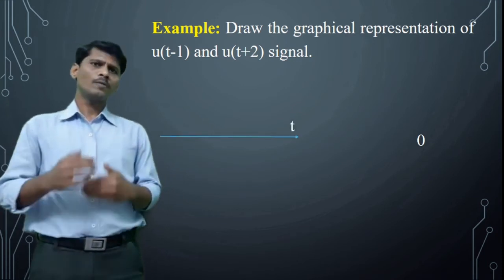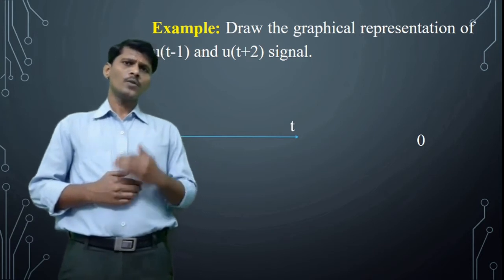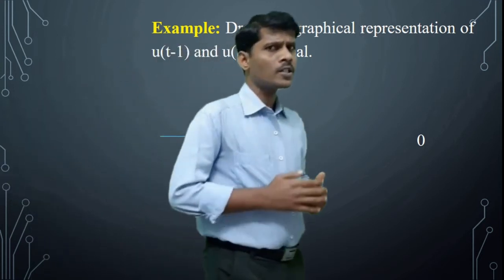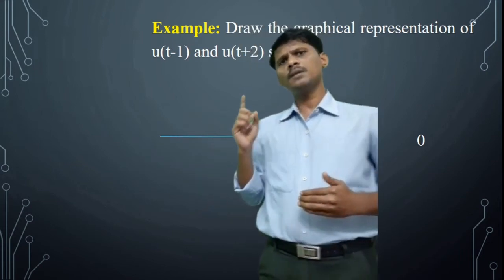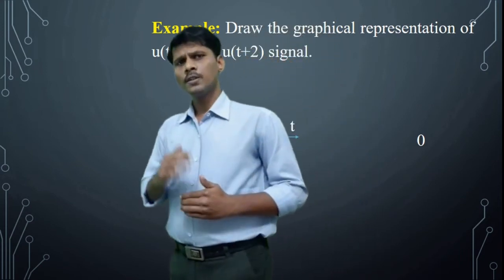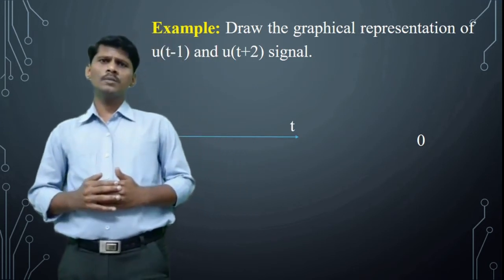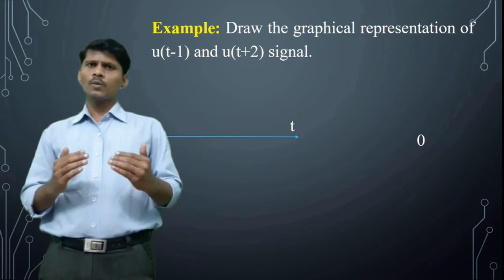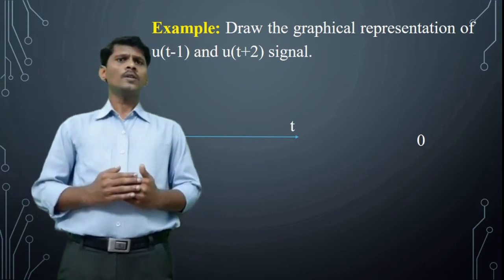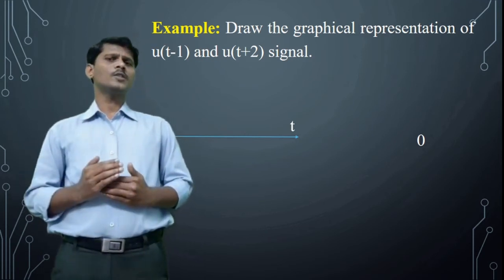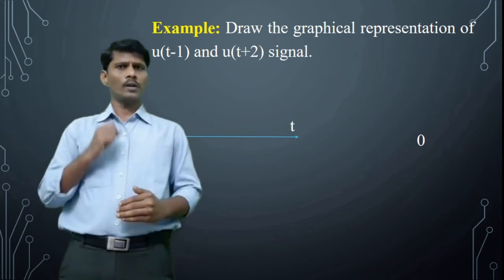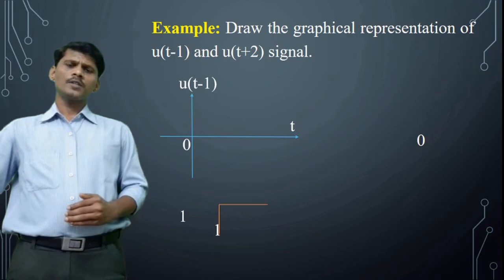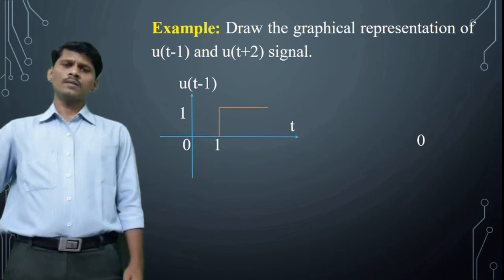Using the basic definition, u of t minus 1 is equal to 1 for t minus 1 greater than or equal to 0, which means t greater than or equal to 1. 1 is a positive integer, so the u of t signal is shifted towards the right by 1. This is the graphical representation of u of t minus 1.